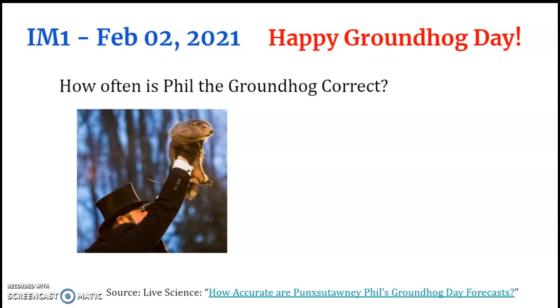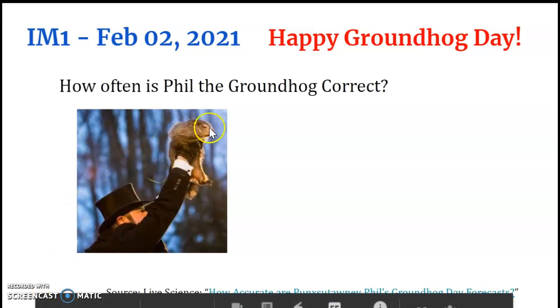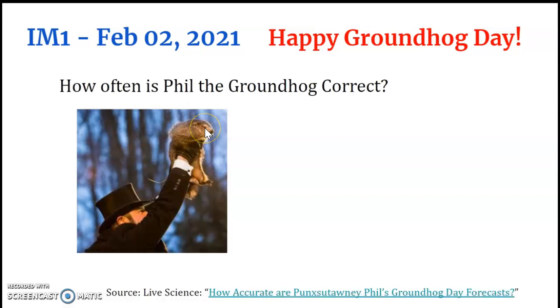Happy Groundhog Day, guys. Today is the official Groundhog Day that is celebrated on February 2nd every year. And here Phil, the groundhog, when he pokes his head out on that day, if he casts a shadow, then it's predicted that the winter's gonna last another 6 weeks.